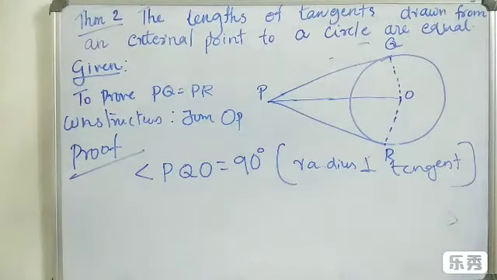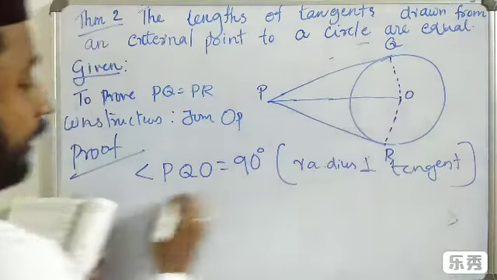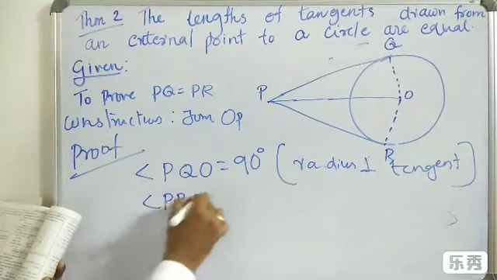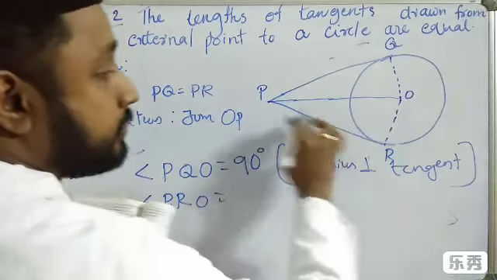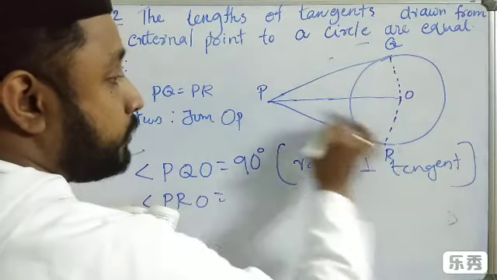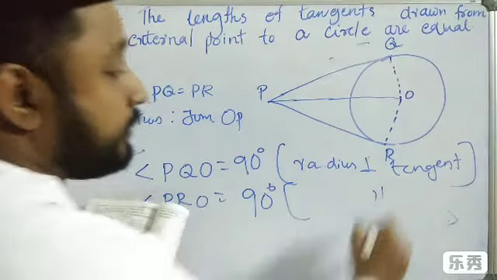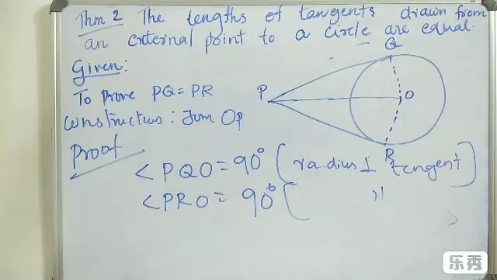Similarly, angle PRO: this is the radius, this is also the tangent, so angle PRO is equal to 90 degrees, for the same reason.